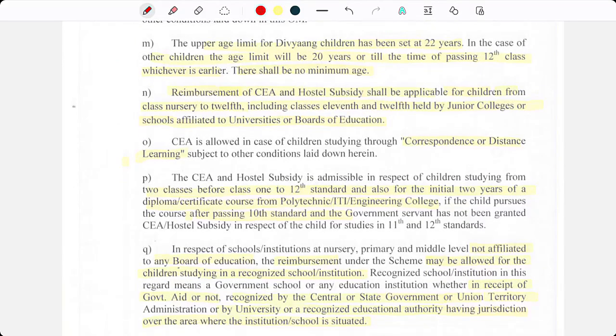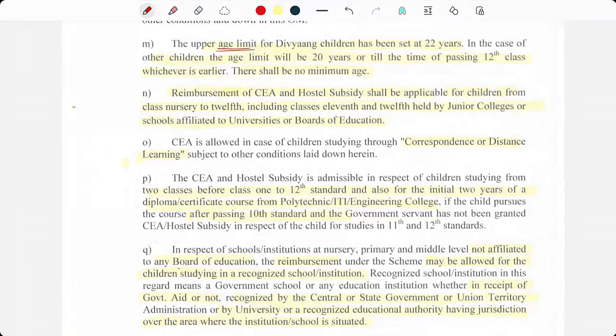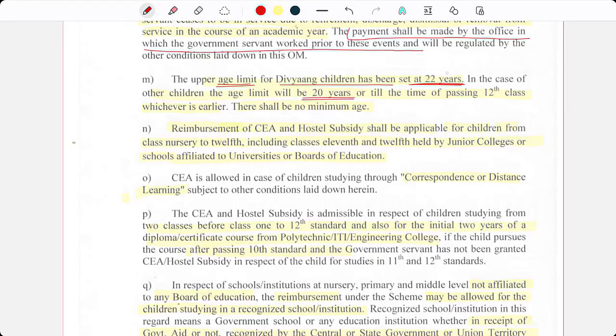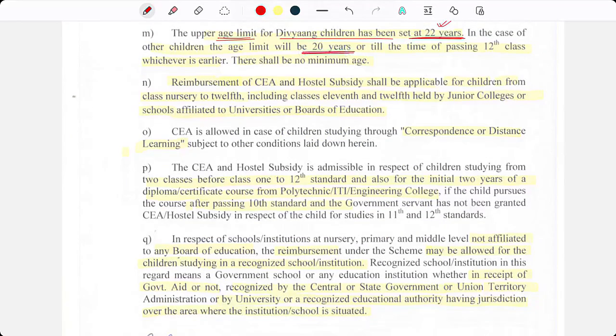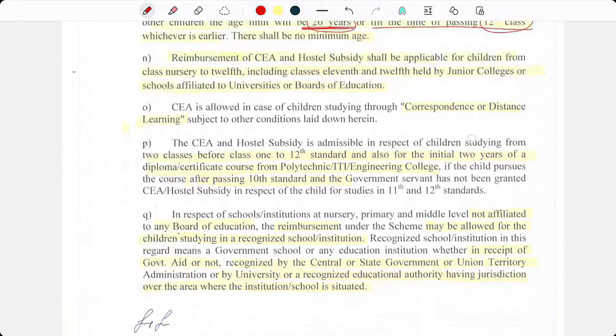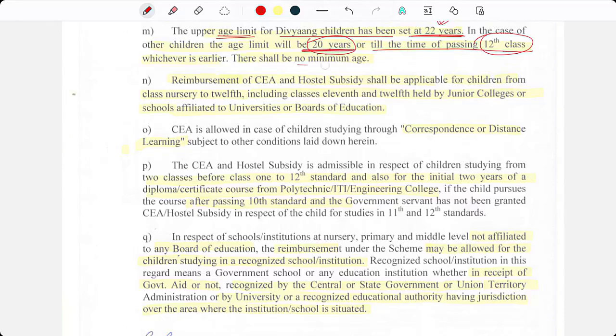Now comes the age limit. So age limit is important. For the specially abled children, the age limit is set as 22 years. In case of other children, the age limit will be 20 years. So only for specially abled, it is 22 years. Otherwise, generally, it is 20 years of age, or till the time of passing 12th class. So important criteria are 20 years or up to class 12, whichever is earlier. There shall be no minimum age.